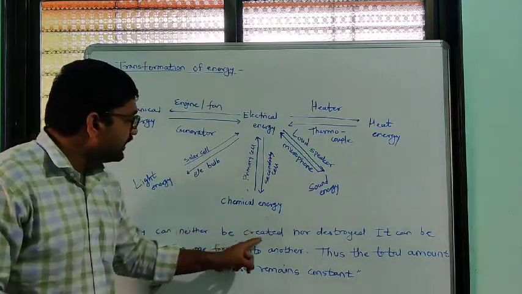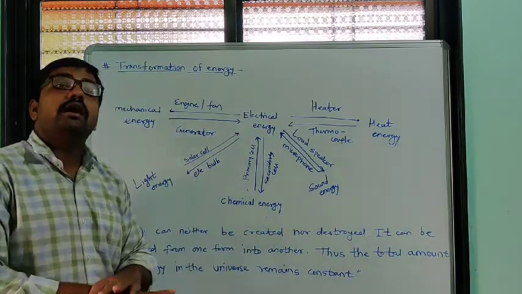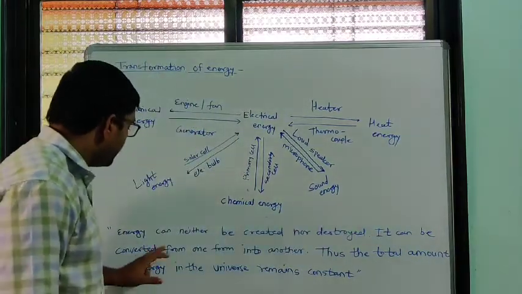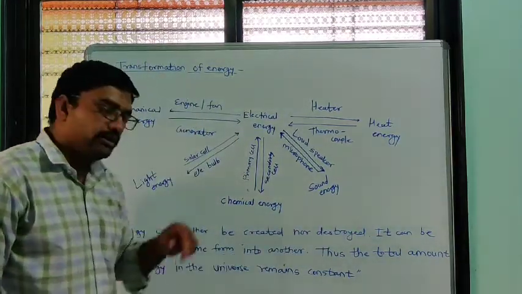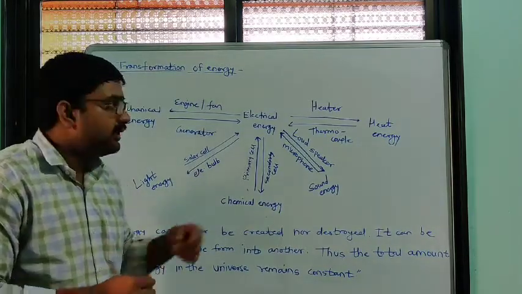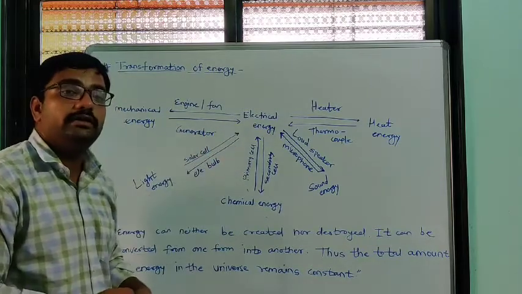So energy can neither be created nor be destroyed. We can't create energy, we can't destroy it. It can be converted from one form into another. I told you this example: we can change the form of energy.